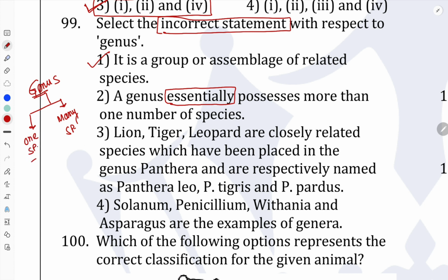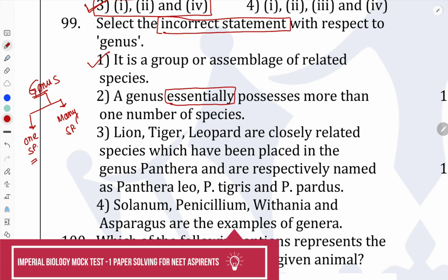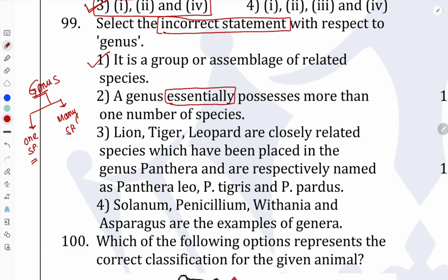Clear? They are called monotypic, and those genera having many species are called polytypic. Such terms are not given in our NCERT book. In the case of polytypic, there will be many species. So it's not that a genus essentially will have many species under it. There will be such genera that have only one species. So according to the word essentially, this second statement is incorrect.